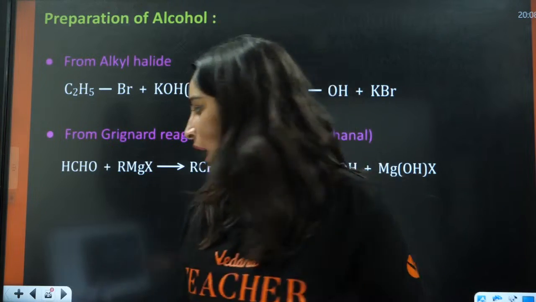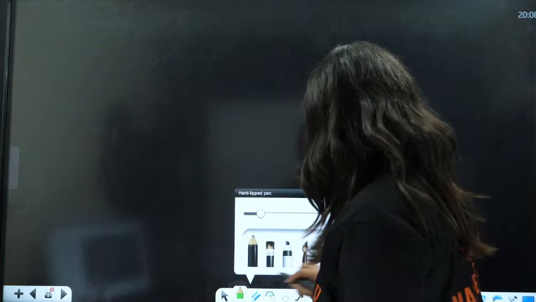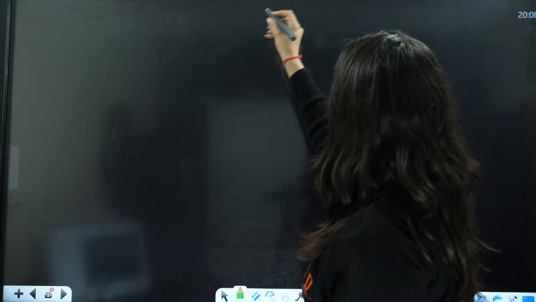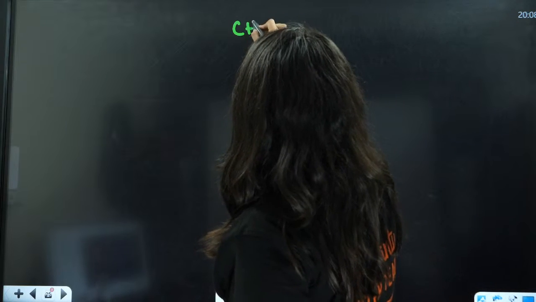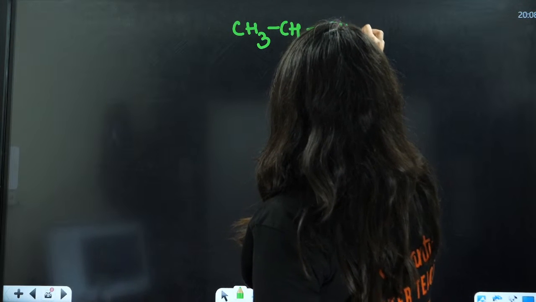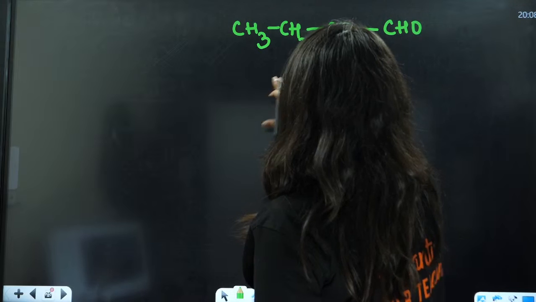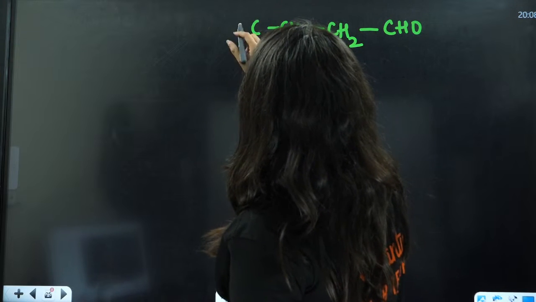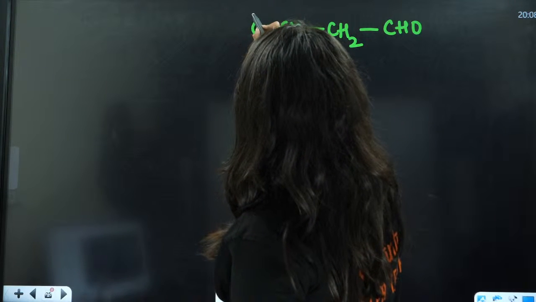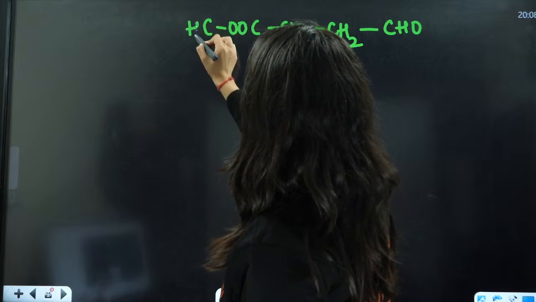If I ask you one question here, everybody. You have CH3, CH2, CH2, CHO, COO, CH3.